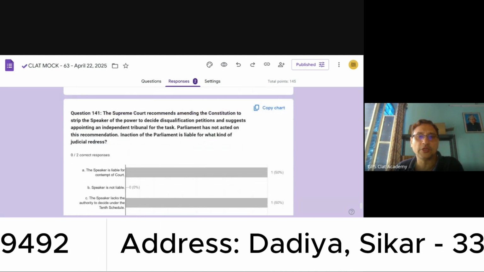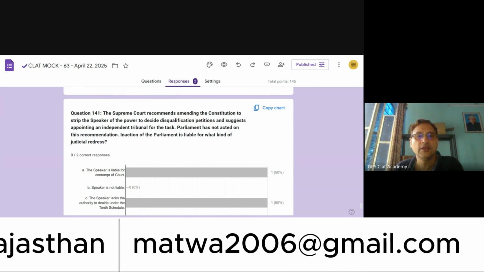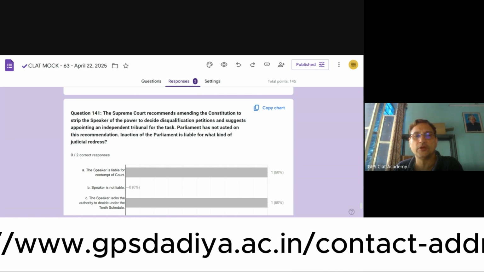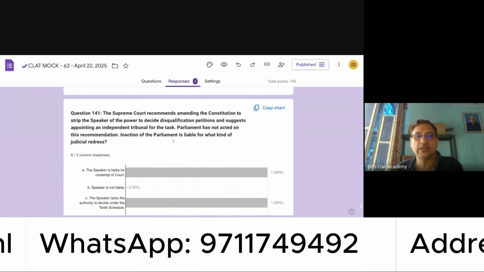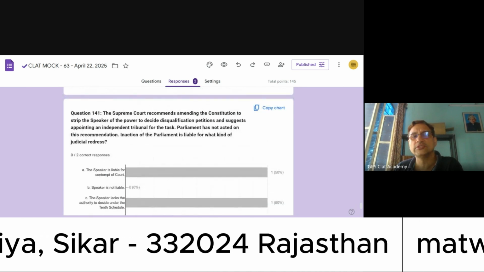The Supreme Court recommends amending the Constitution to strip the Speaker of the power to decide disqualification petitions and suggests appointing an independent tribunal for the task. Parliament has not acted on this recommendation. Inaction of the Parliament is liable for what kind of judicial redress? Now you see, this is a question.